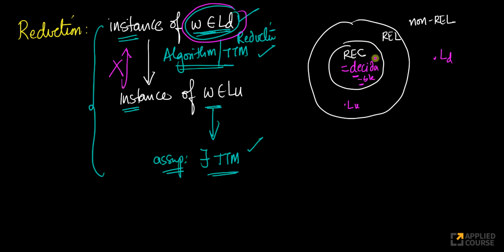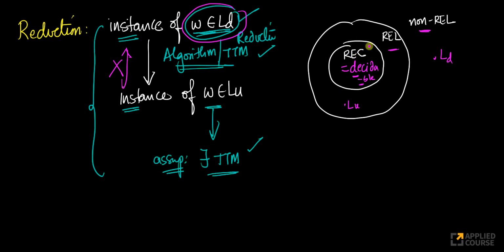So you can always think of recursive languages as equivalent to decidability. Then you have recursively enumerable languages. Recursively enumerable languages and non-recursively enumerable languages are both undecidable. Only this is decidable. Everything outside this is undecidable.